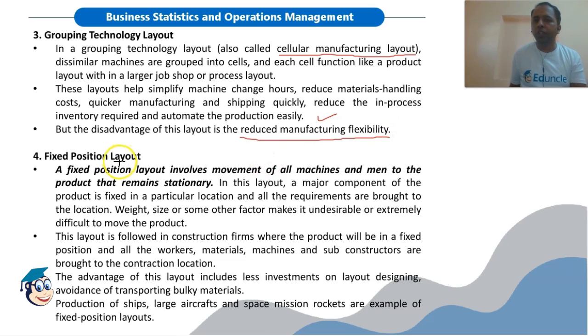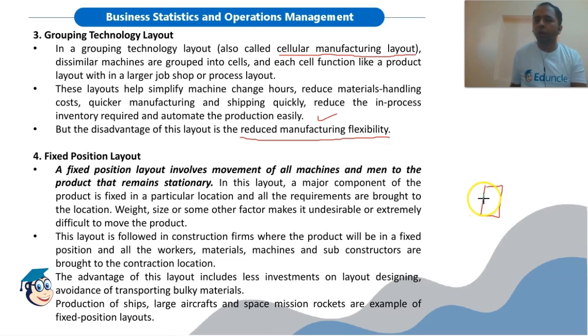Then we have fixed position layout. In such a case, the product that we need to manufacture will remain stationary, and all other equipment, materials, manpower and machinery we will bring to the site where we are manufacturing.